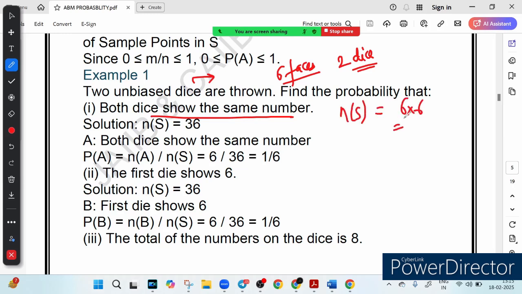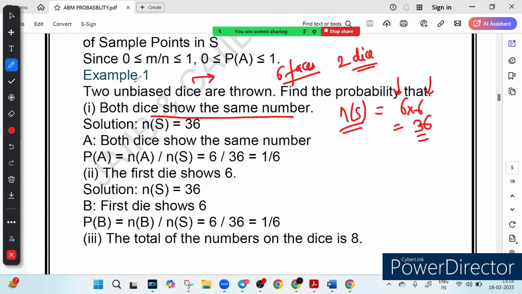I already told you in the previous lecture, this is called the multiplication theorem. Suppose our total result depends on 2 outcomes: rolling the first die and rolling the second die. How many possible events are there for rolling the first die? 6. For rolling the second die? 6. Our total outcome depends on these two, so we multiply both of them. This gives us the total number of possible outcomes, denoted by n(S). This is the first thing we always have to do: calculate the total number of outcomes.